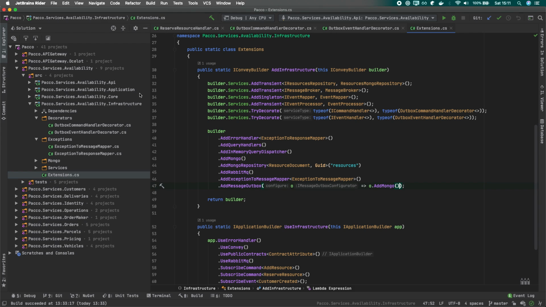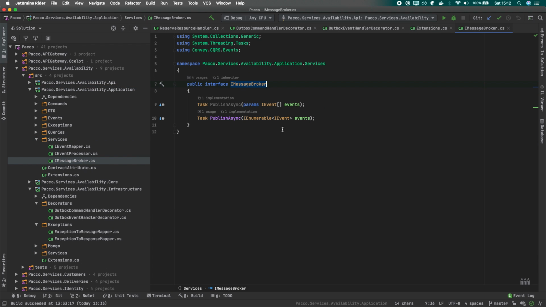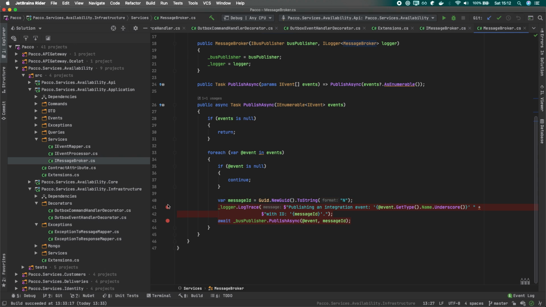Another thing is that, given that we have this outbox, we'll need to change the behavior of our message broker. As far as I remember, we had this IMessageBroker abstraction, and internally it just published messages directly to our message broker.